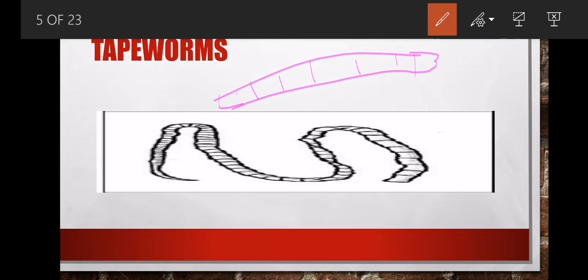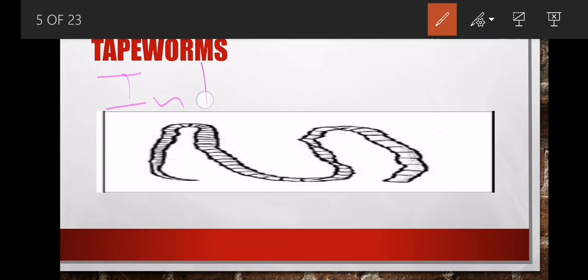So how do you see a tapeworm? Kuje ukuthi akube yi-worm, but bese ihlukana ngani ngama segments, as you can see here. This tapeworm, this is what I want you to understand. This tapeworm has an indirect life cycle.